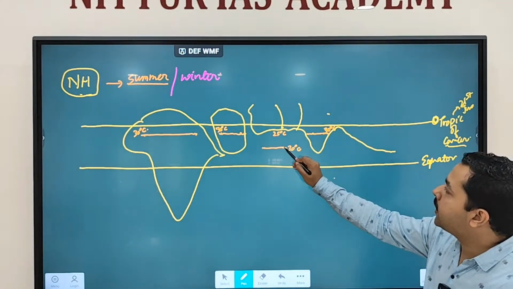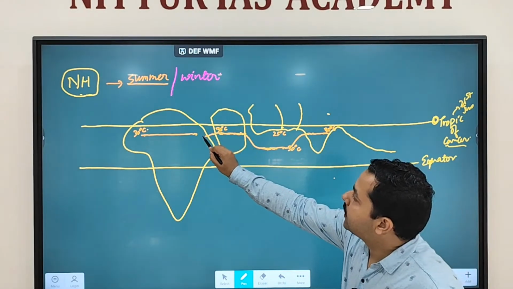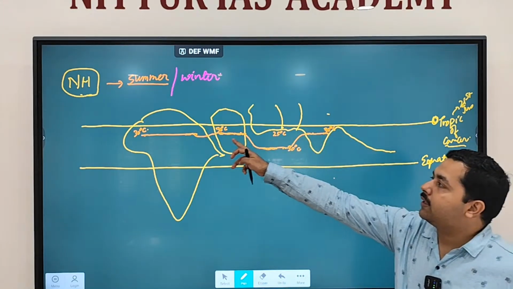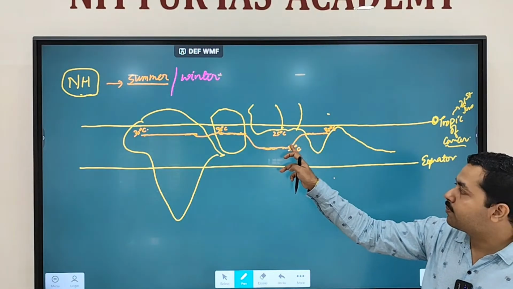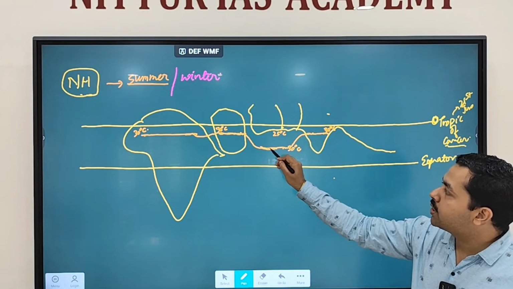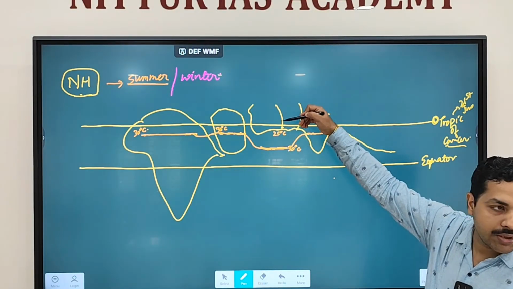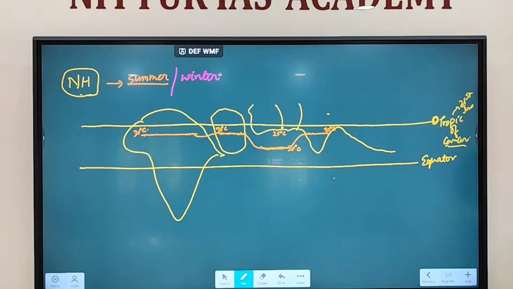So if I have to connect the isotherm, then the isotherm will be like this. So this is how you see the 30 degree isotherms there. Clear? So isotherms are connected like this, because here at the land 30 degrees Celsius is going to be there, and here you'll see this particular line that at the ocean 30 degrees will be closer to the equator. As you move away from the equator, temperature will decline to 25 degrees Celsius. So this is how isotherms are placed in the northern hemisphere in the summer condition.